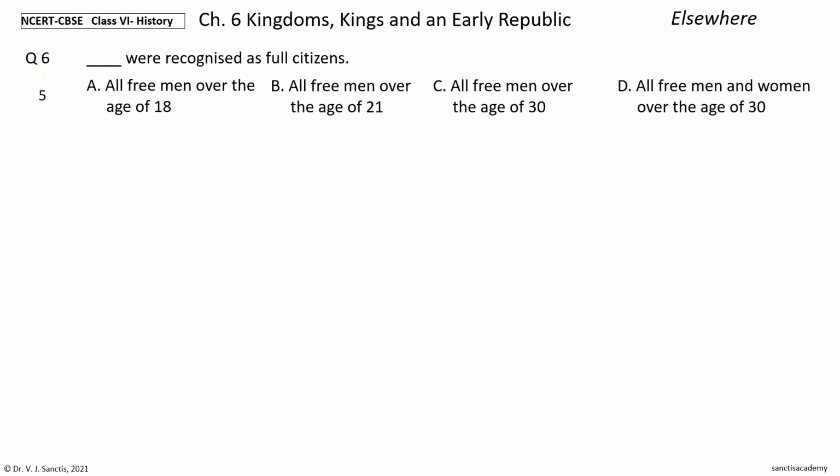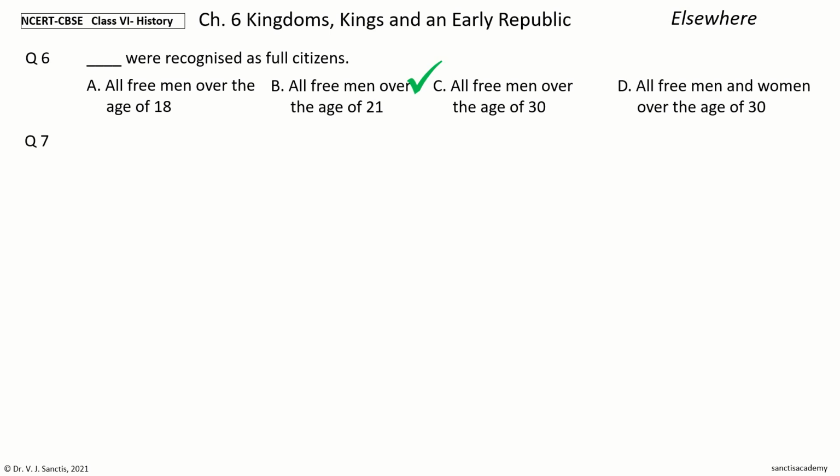Your time to choose. And the answer is all free men over the age of 30. So, all free men over the age of 30 were recognized as full citizens.